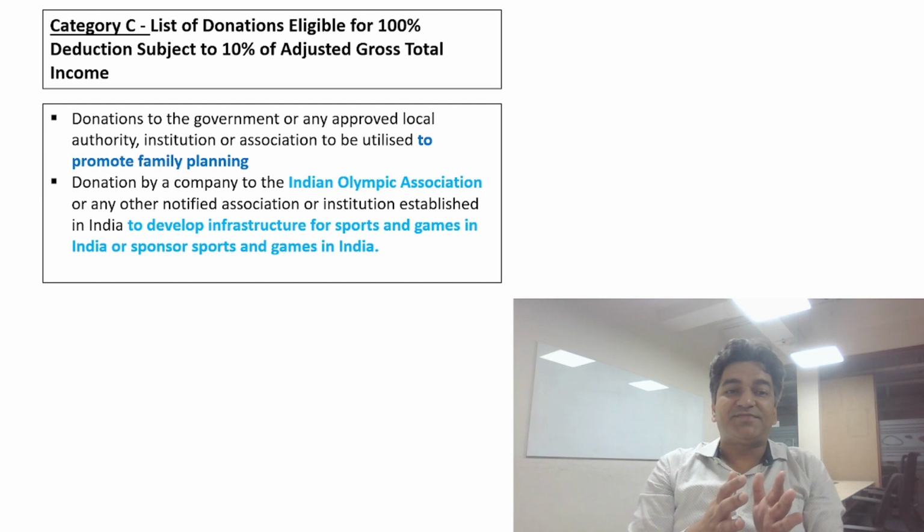If the donation has been made by a company to the Indian Olympic Association or to any other notified association or institution to develop infrastructure for sports and games in India or to sponsor sports and games in India, then you can claim deduction under category C.